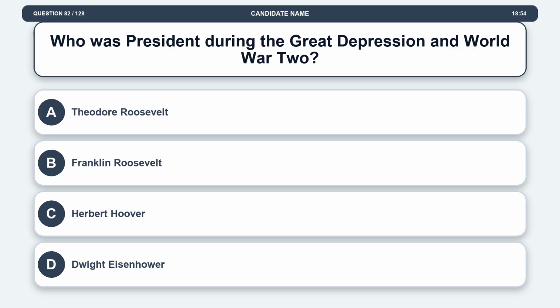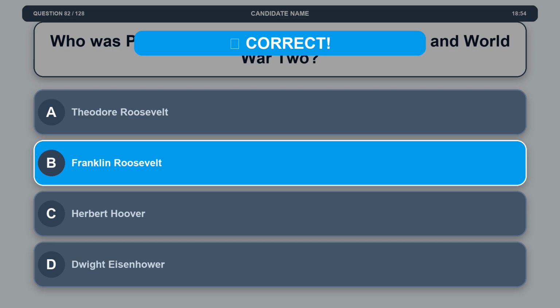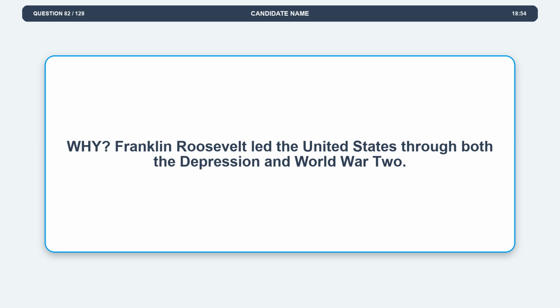Question 82. Who was president during the Great Depression and World War II? Option A, Theodore Roosevelt. Option B, Franklin Roosevelt. Option C, Herbert Hoover. Option D, Dwight Eisenhower. The correct answer is option B, Franklin Roosevelt. Explanation. Franklin Roosevelt led the United States through both the Depression and World War II.